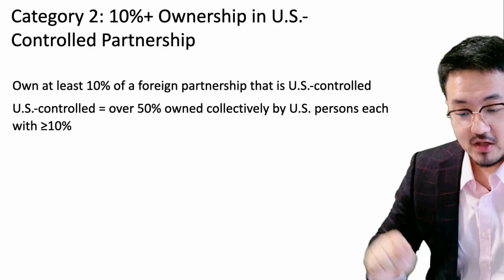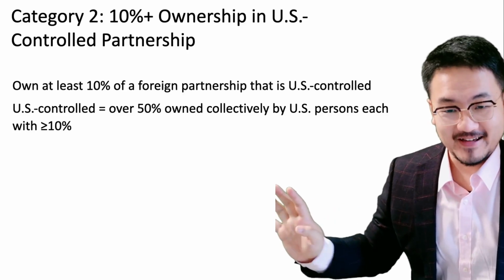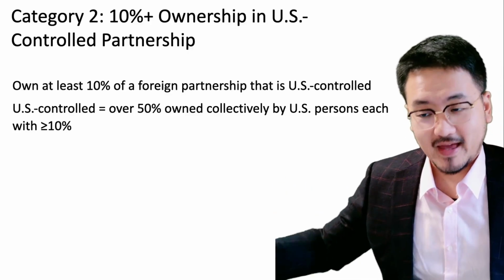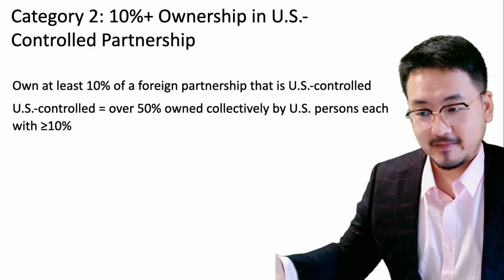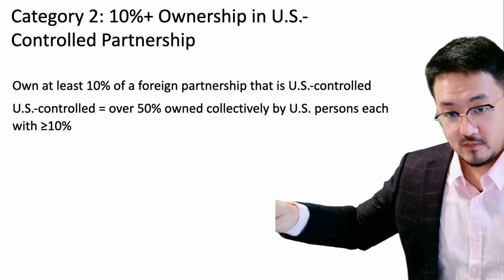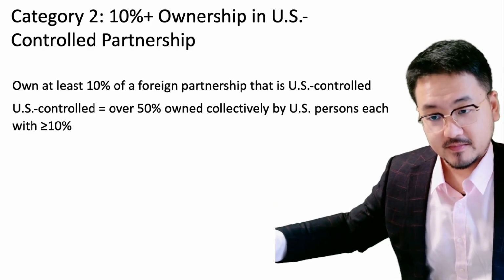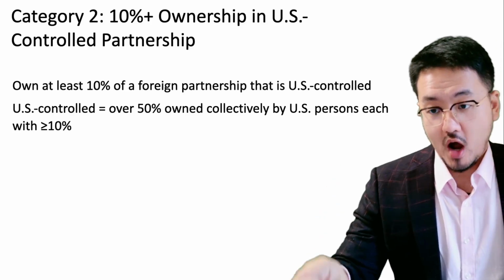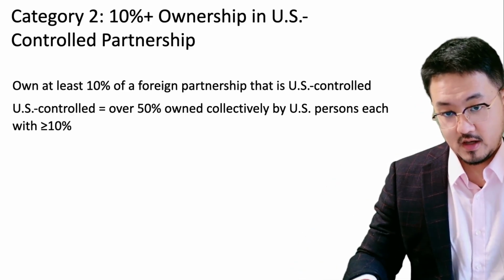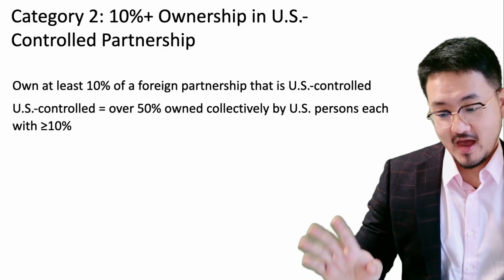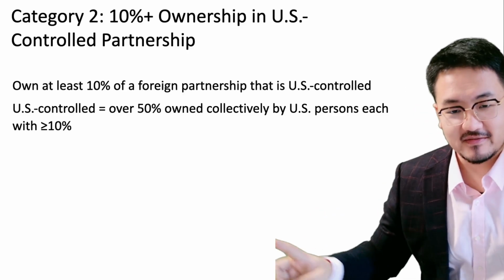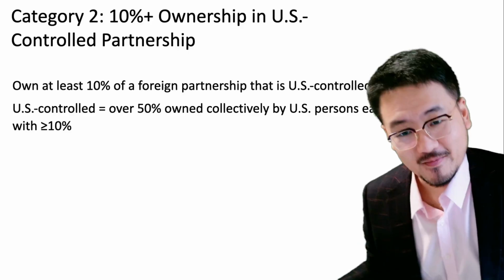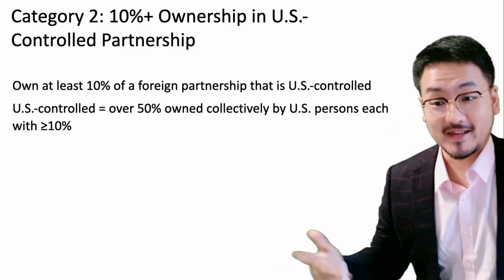But the whole group, the whole gang, the four people, control 100%. That's definitely more than 50%, and of course each of you is more than 10%. So that year, you are the category 2 filer. And if you think about this, no category 1 filer exists in this scenario. So that's the typical example.